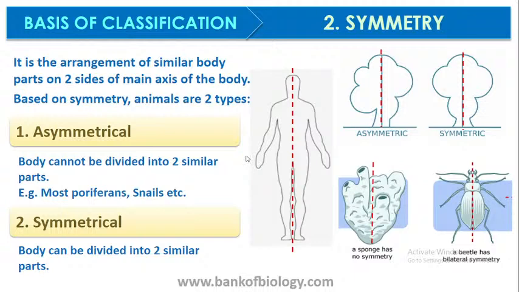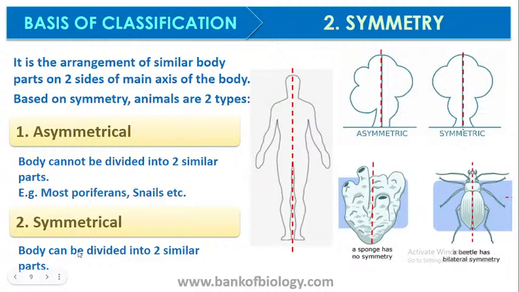Asymmetrical means the body cannot be divided into two similar parts in any plane of any axis. Such organisms are mostly poriferans, snails. Even protozoans can come under that, like amoeba, since it is continuously changing its shape, but not all types of protozoans.